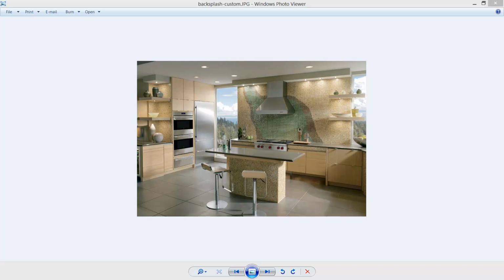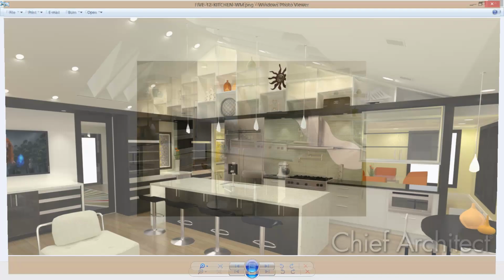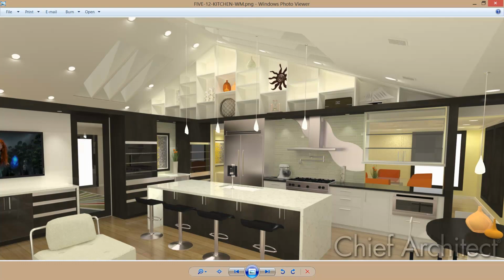So the inspiration for my backsplash was a photo I found on the website. It had an interesting shape in it, and so I'm going to use this as the guideline. What I ended up doing was something a little bit more symmetrical with a set of glass tile, and then I used a stainless inset around that glass tile. Let's look at how to do that.